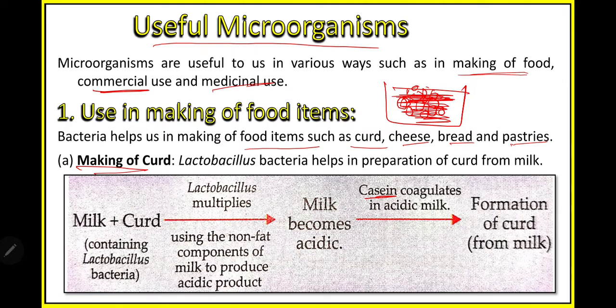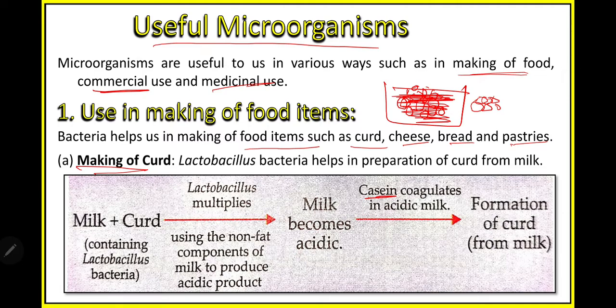So curd is formed when a protein called casein present in milk clumps together to form a solidified mass. Casein coagulation takes place only when milk is acidic. Coagulation means becoming solidified, something like changing its color or density, in common sense. So it facilitates the coagulation process when the milk is acidic.